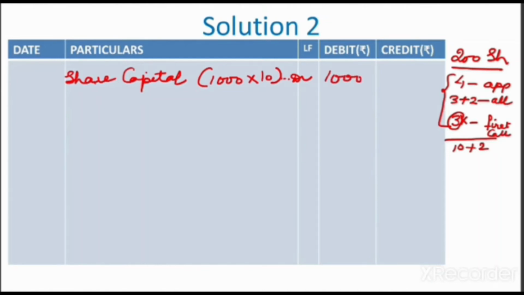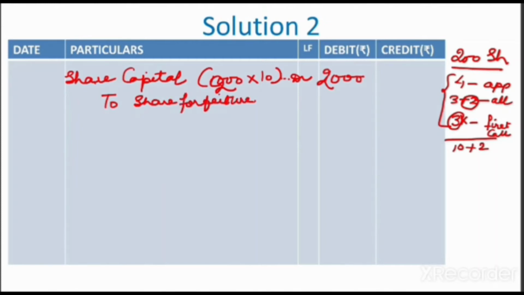Sorry, it is 200 shares. So 2000 will come here. And securities premium reserve will not be cancelled as we have received this rupees 2 of premium. So share forfeiture with the amount we have received so far.